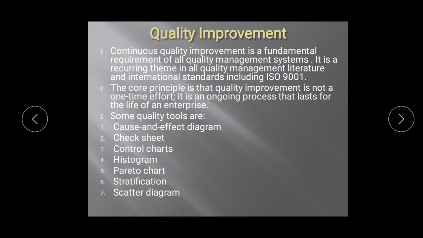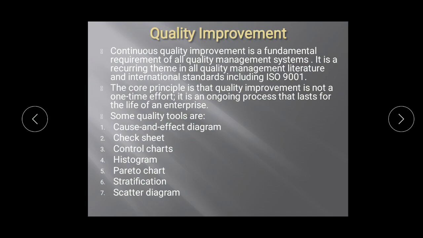Next is quality improvement. From here your chapter 3 part 2 starts, that is quality improvement is part 2. So we'll be seeing the quality improvement introduction. So what is quality improvement exactly? Continuous quality improvement is a fundamental requirement of all quality management systems. So to keep the quality maintained, managing the quality management system, we require continuous quality improvements in the product after every interval of time. So it is a recurring theme.